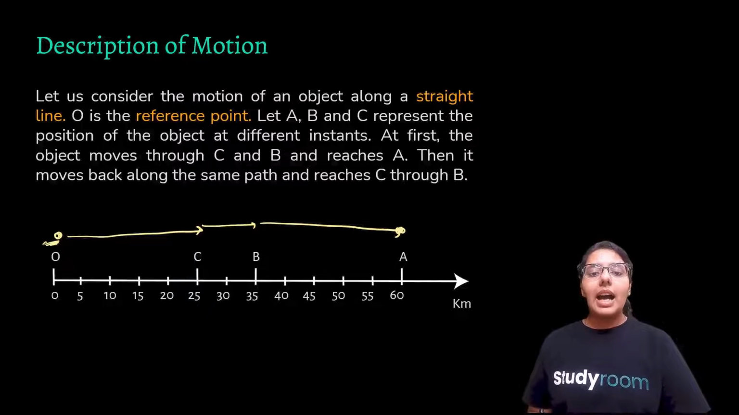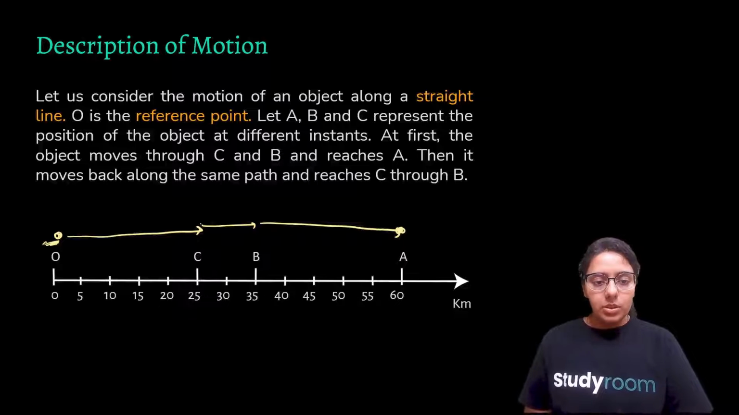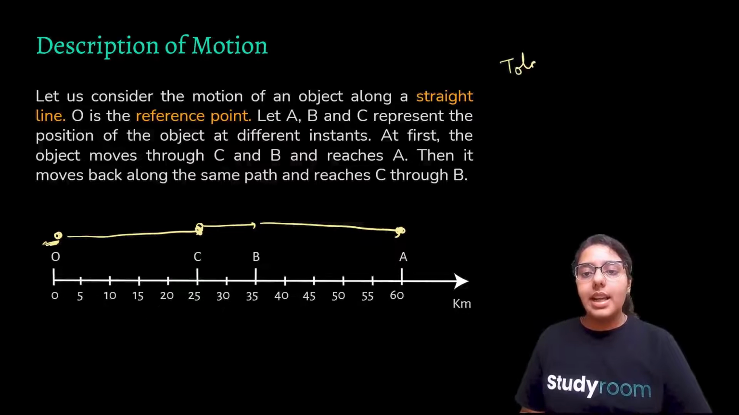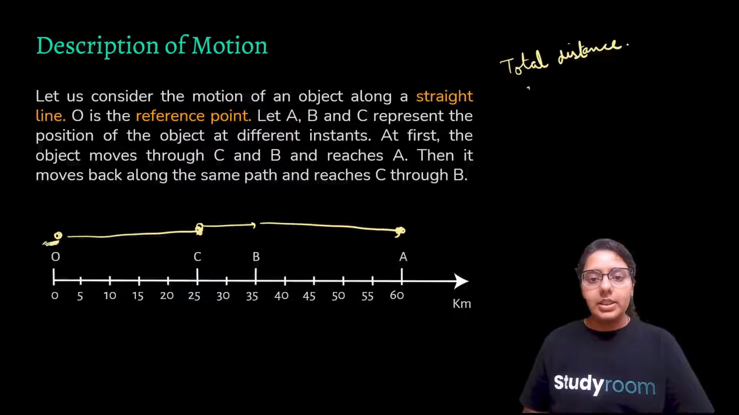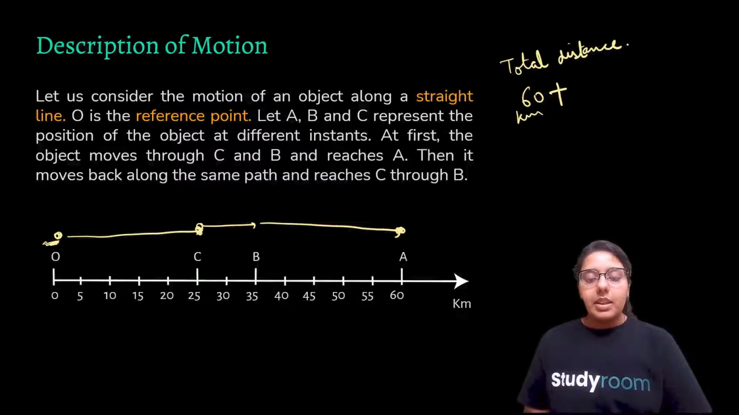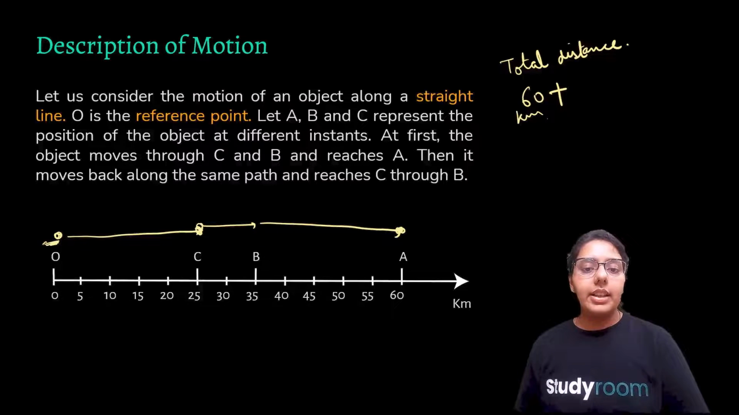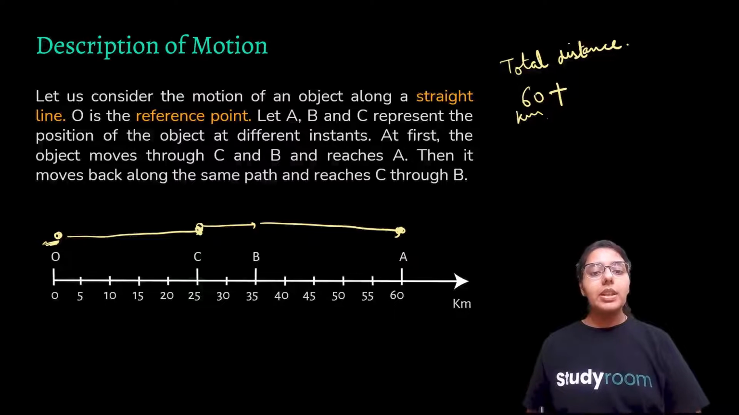Okay. So let A, B and C represent the position of an object at different instants. At first the object moves through C and B and reaches A. So here, there is an object which moves from here to here and then reaches here. So it is moving from O to A via C and B, right? Then it moves back along the same path and reaches C through B. After that, this object returns back from A to C.